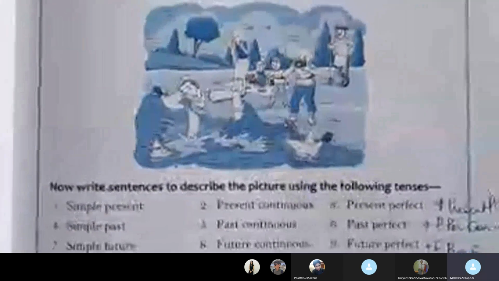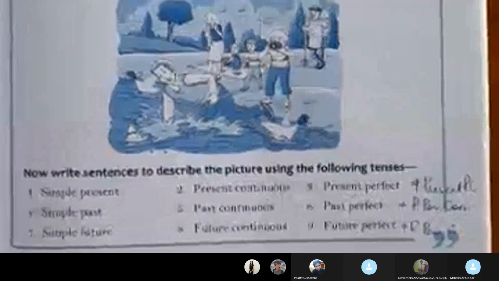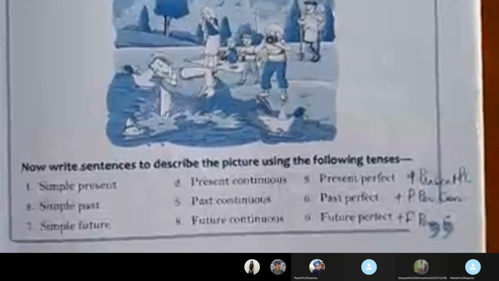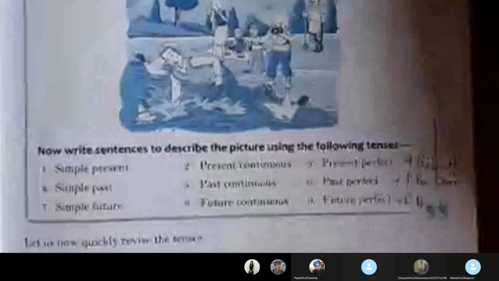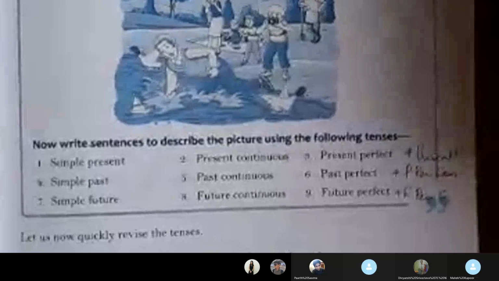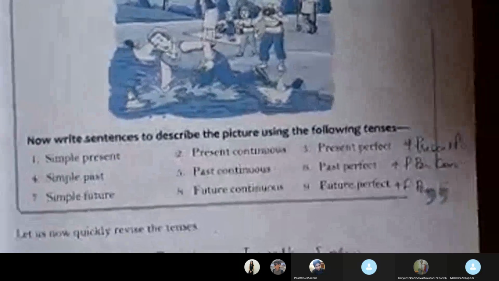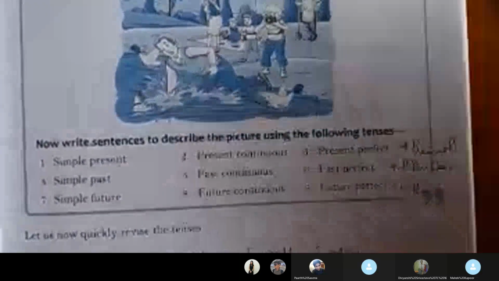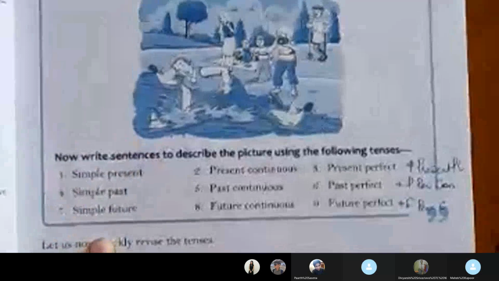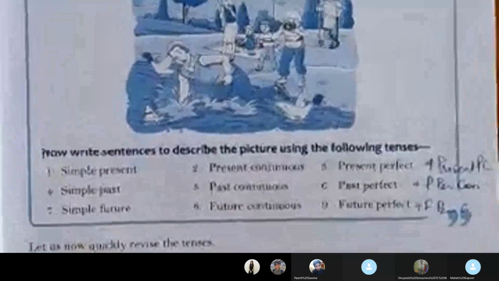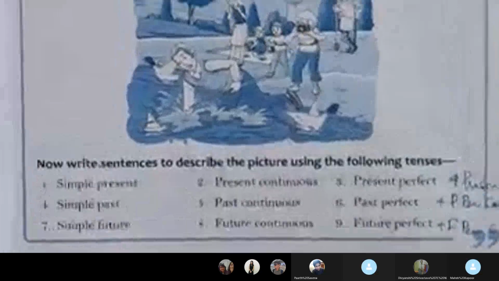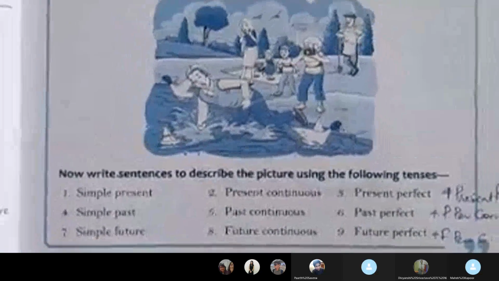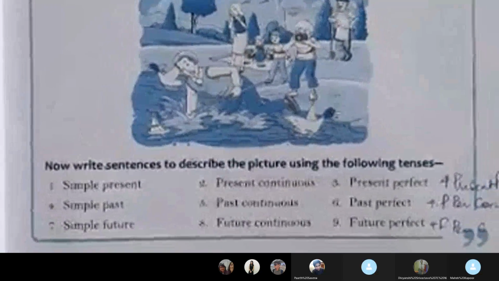So, welcome. Today we take up the new heading, the tenses. In that, we will be covering the simple present tense, simple past tense, and simple future tense. Now, these three are very important. Why? Because they are telling you the simple form of a verb which is to be used in the present tense, in the past tense, and in the future tense.